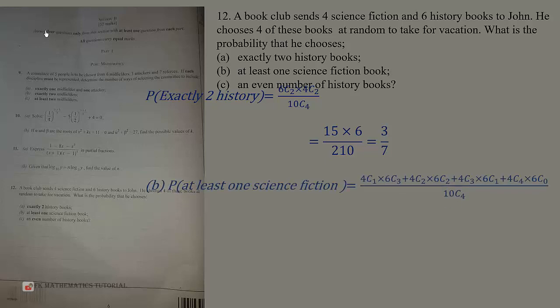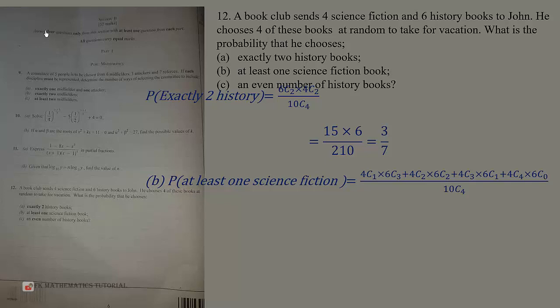So the number of ways to choose 2 from 6 is 6 combination 2. The number of ways to choose 2 from 4 is 4 combination 2, all over 10 combination 4, and that will give us 15 times 6 over 210, which is 3 over 7. Then at least 1 science fiction book. It means that he chose 1 or more science fiction books.